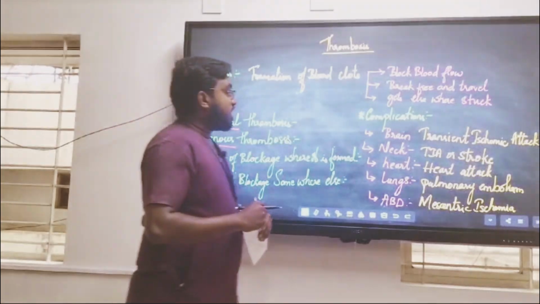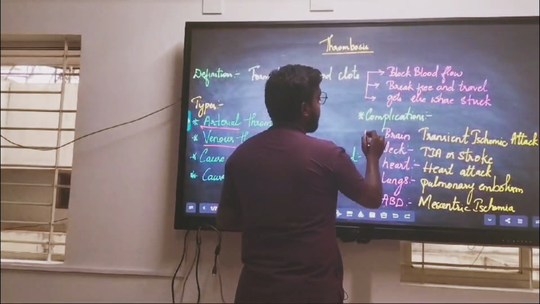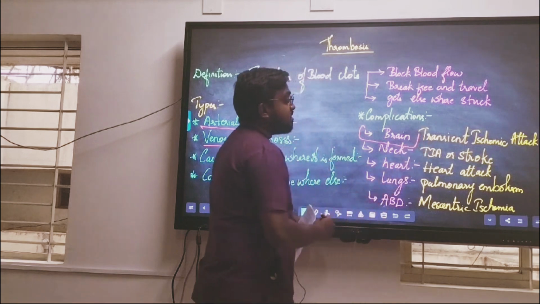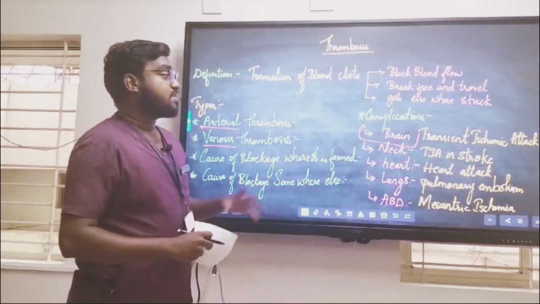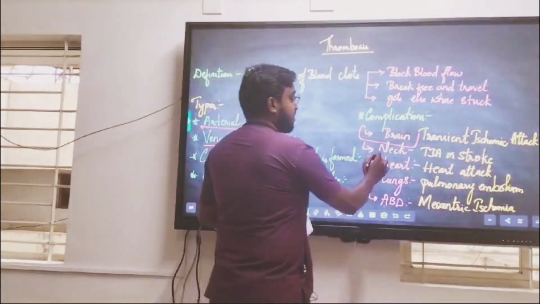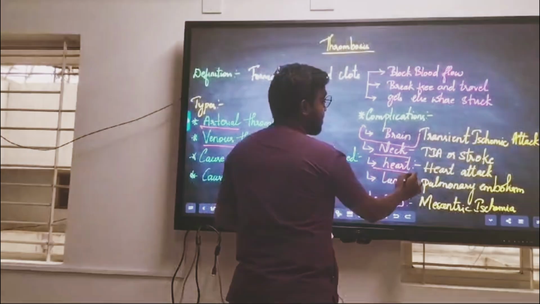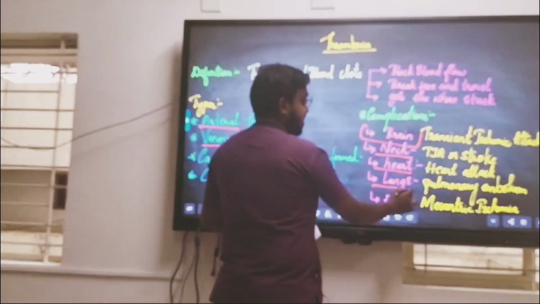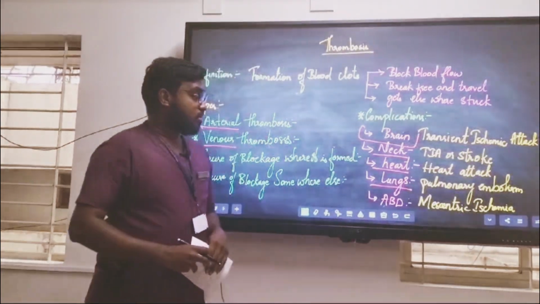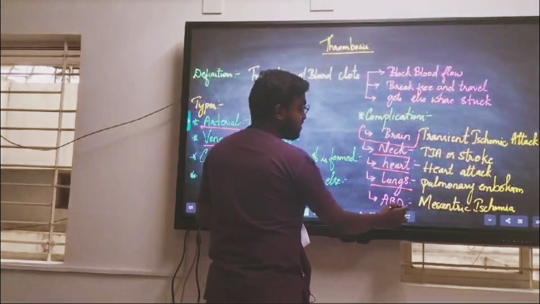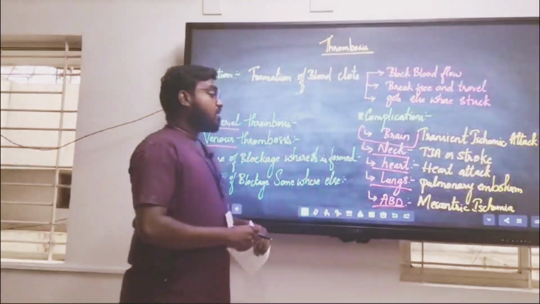Next, coming to the complications: if it is seen in the brain region, it is called a transient ischemic attack. If it is in the neck region, a stroke occurs. If it is in the heart, then you get a heart attack. If it is in the lungs, it is pulmonary embolism. And if it is in the abdomen region, it is called mesenteric ischemia.